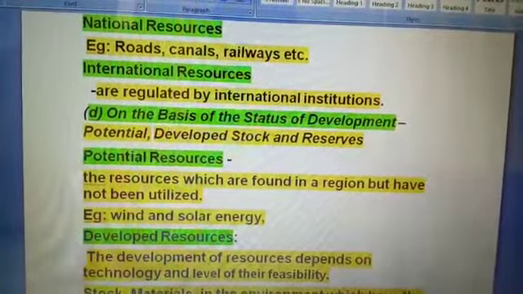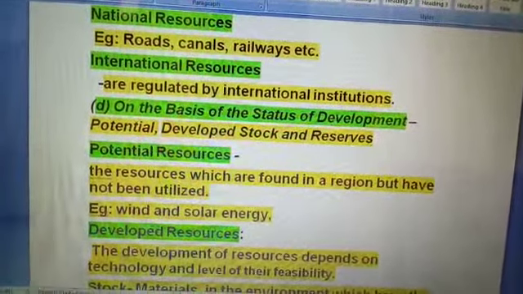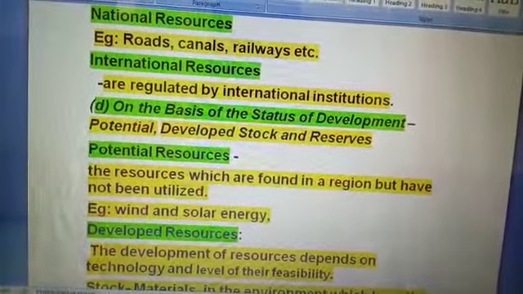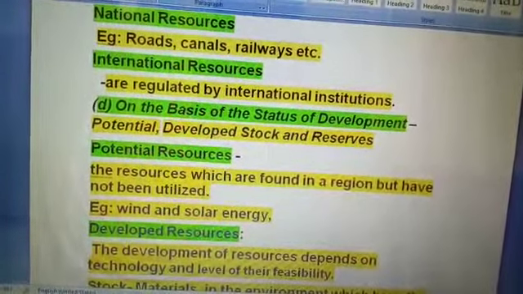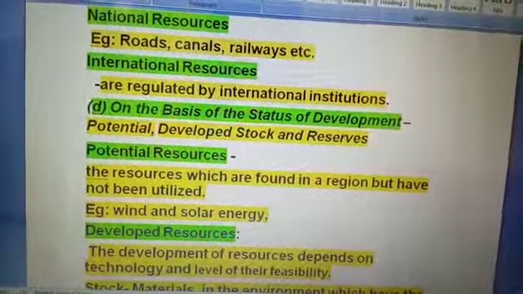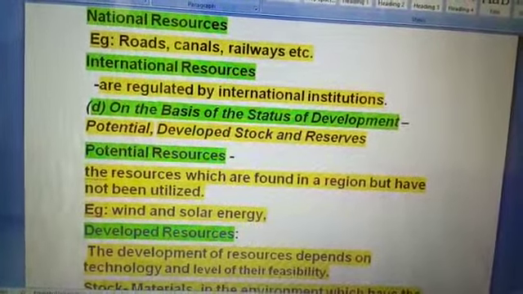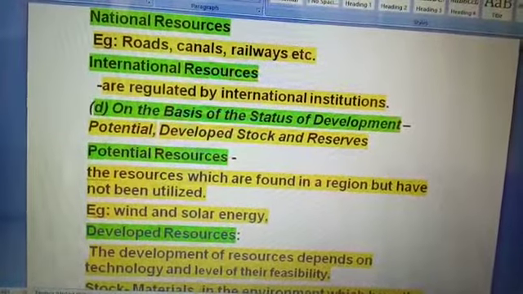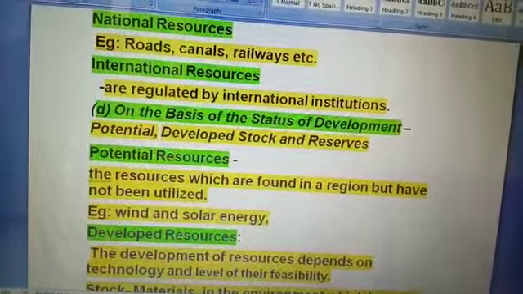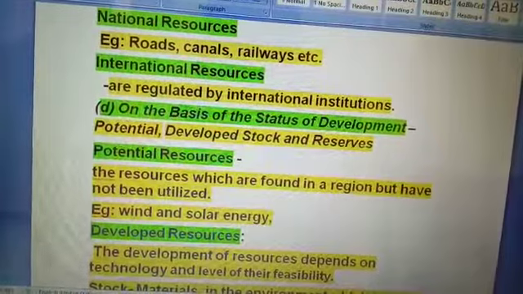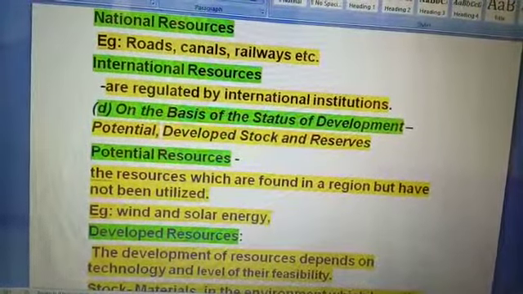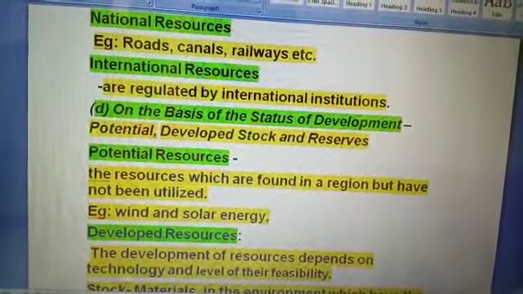Good afternoon, children. Now we are continuing our next topic, national resources and international resources. In the last lecture we completed the classification on the basis of ownership: individual resources and community resources. Now we continue with the next point, national resources.